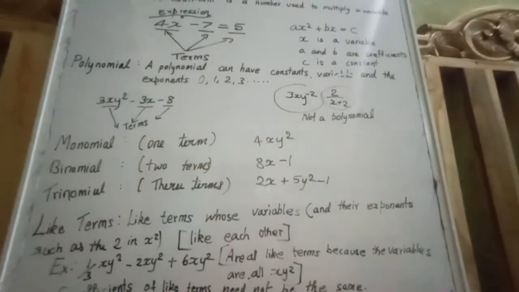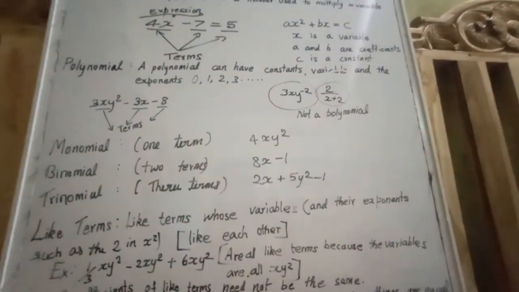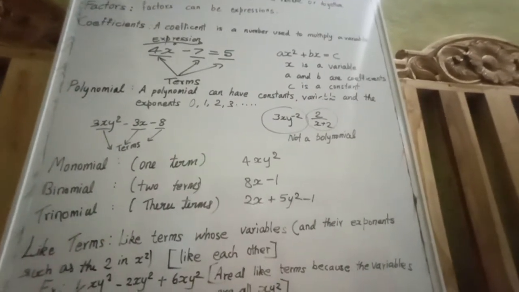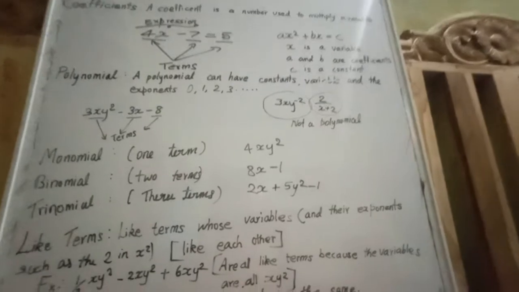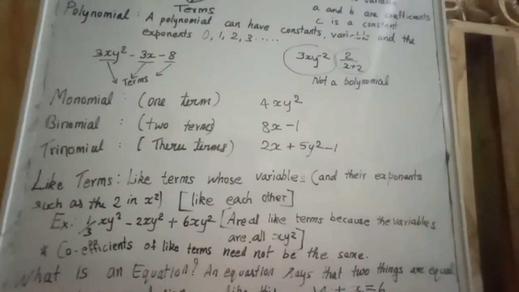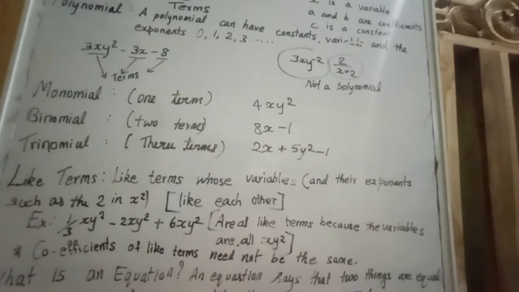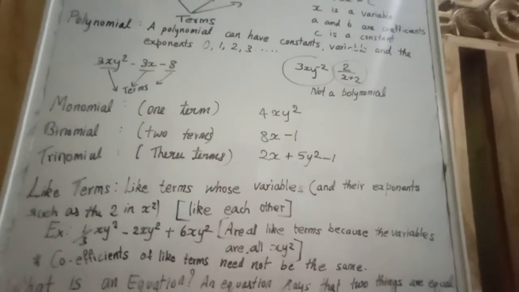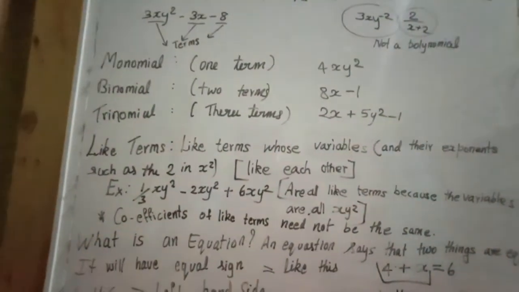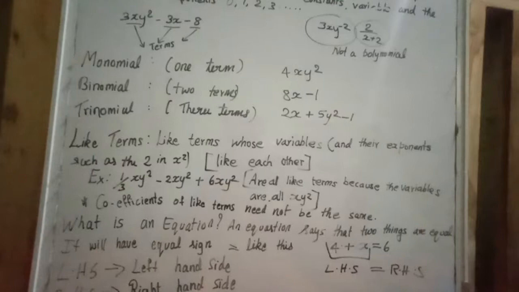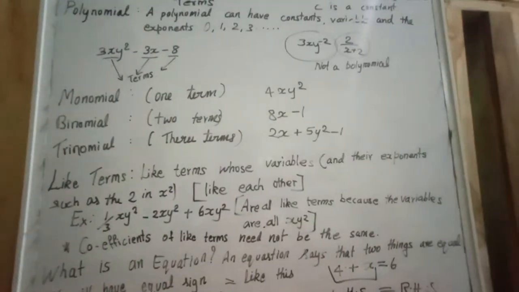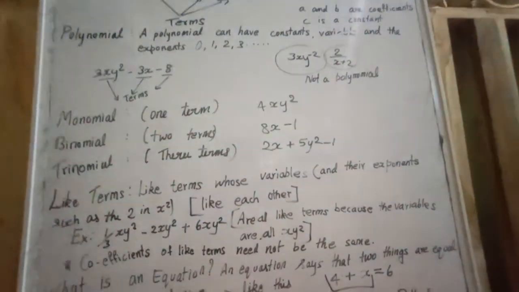Next. My dear students, I used an equation here. It is ax square plus bx is equal to c. It is an equation. But what is an equation? An equation says that two things are equal. The equal sign also indicates an equation. Equation says that two things are equal.